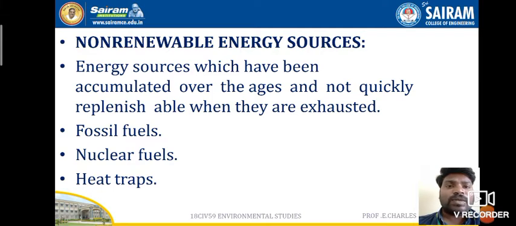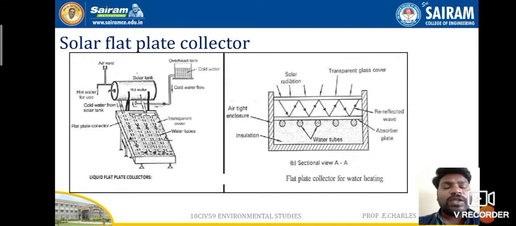These are the fuels or energy resources that were accumulated some millions of years ago. Those kinds of energy resources are called non-renewable. The name non-renewable is given because once we use it, it is going to end and be completely used up. The examples are fossil fuels, nuclear fuels, and heat traps. Now we will see them one by one.